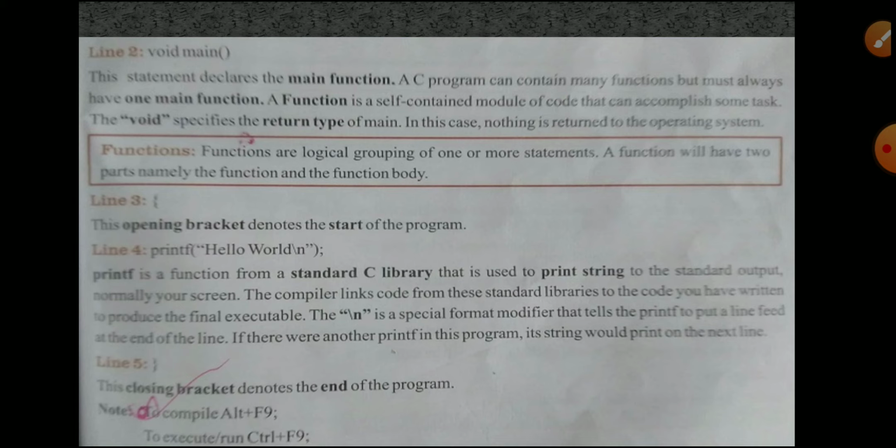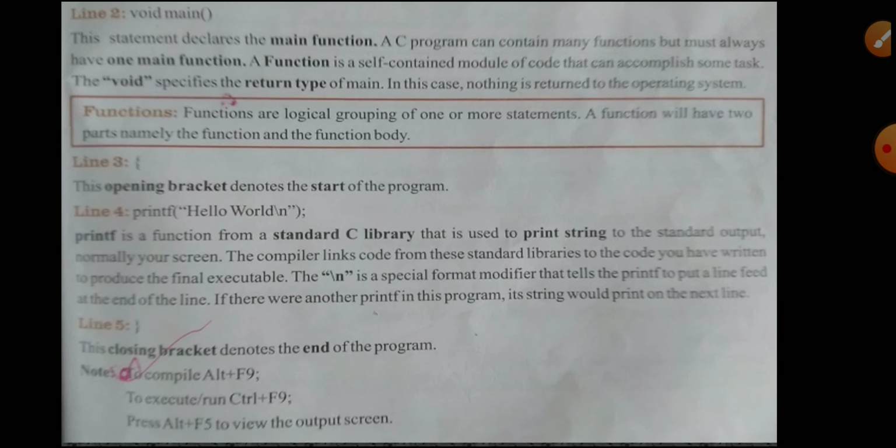Next, line 5. The curly braces will be closed. This closing bracket denotes the end of the program. So first we have to open the curly braces, that is the start of the program. Now in line 5 we have to close the curly braces, that is the end of the program. So this is the method.